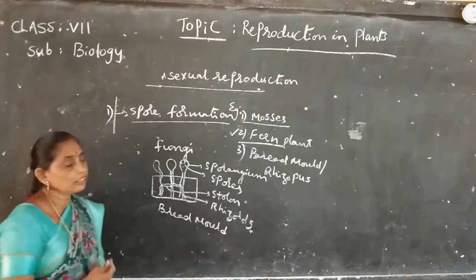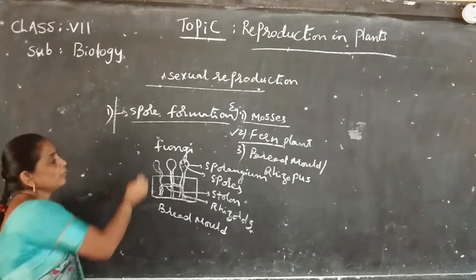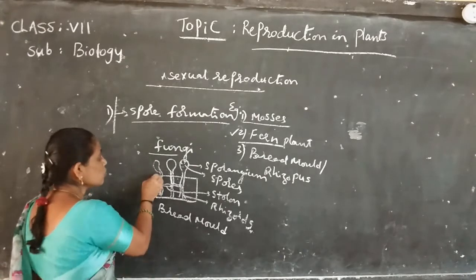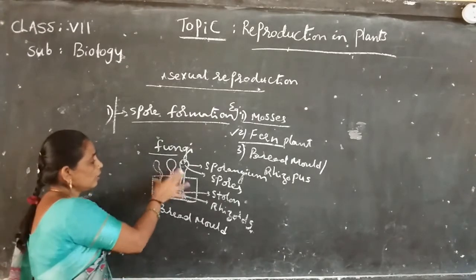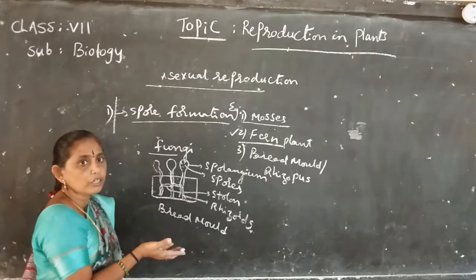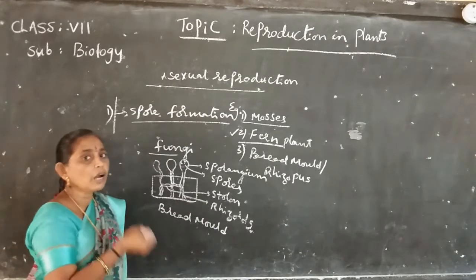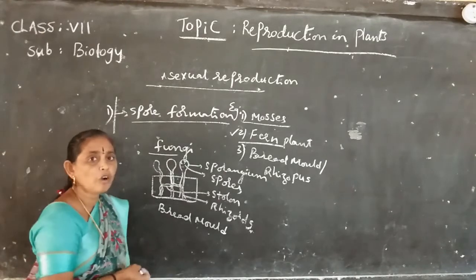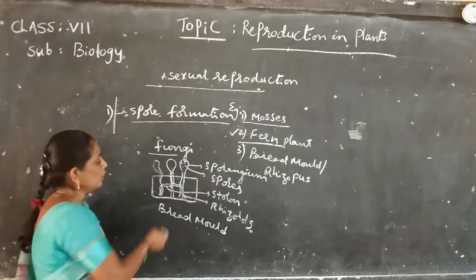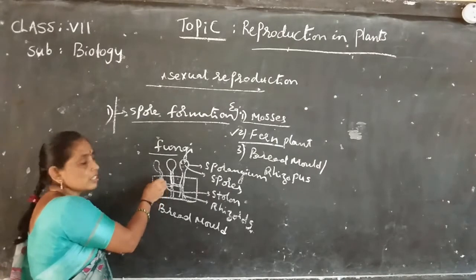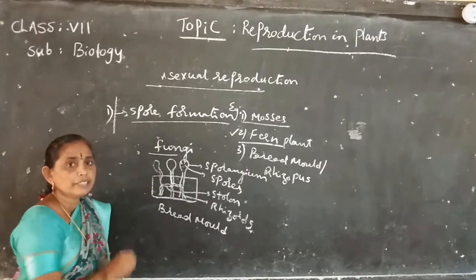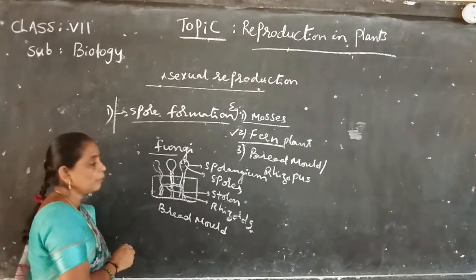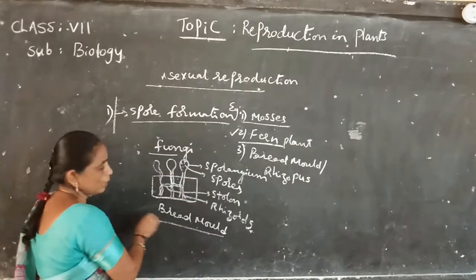Okay, listen carefully. Bread mold is a fungus. Take a small bread slice, keep it on the table, sprinkle a little water on the bread slice and keep it in a warm place. After a few days, small glittering thread-like structures grow on the bread. These are called bread mold.